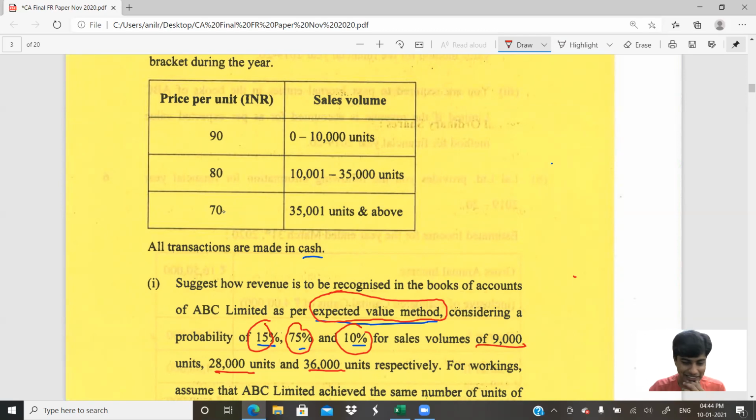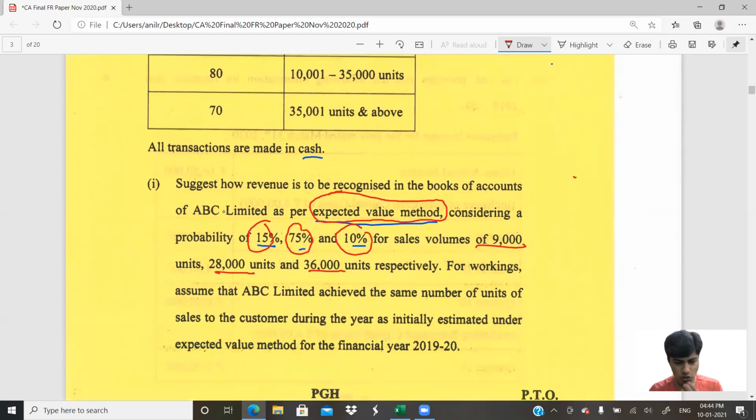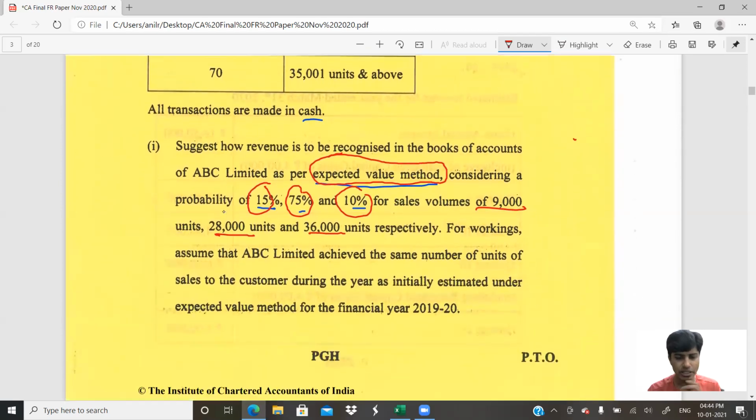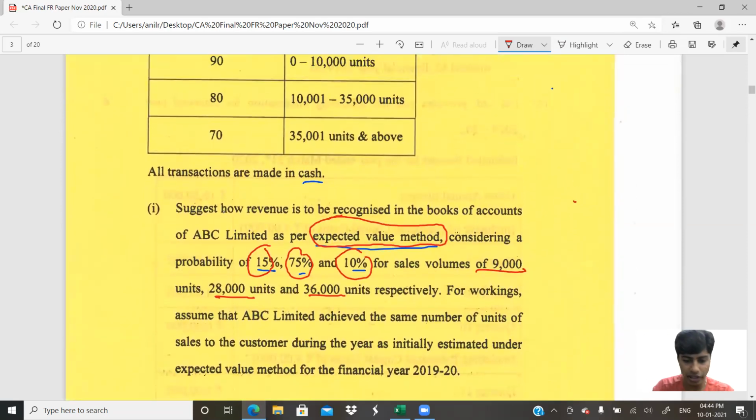You get that? Then for workings, assume ABC Limited achieved the same number of units. So this is just expected. Am I right? Yes, it is expected. So for the simplicity of calculations, assume that their expectation and reality met each other.